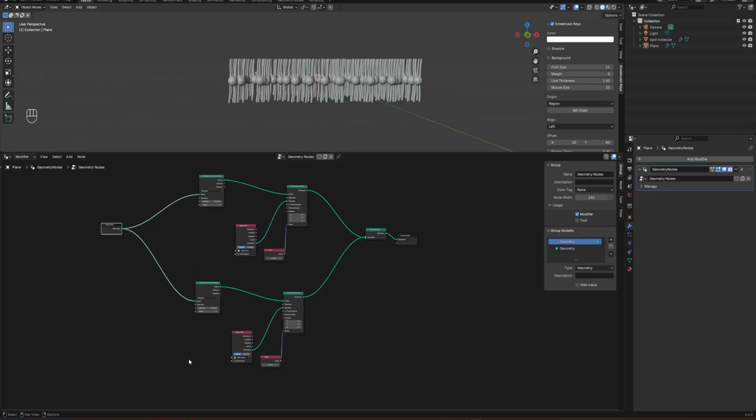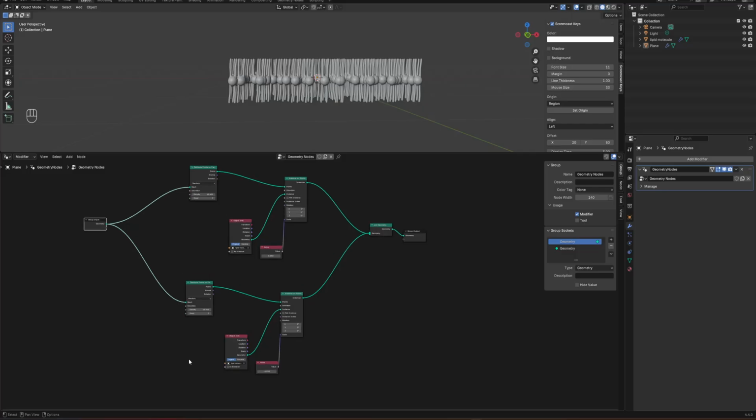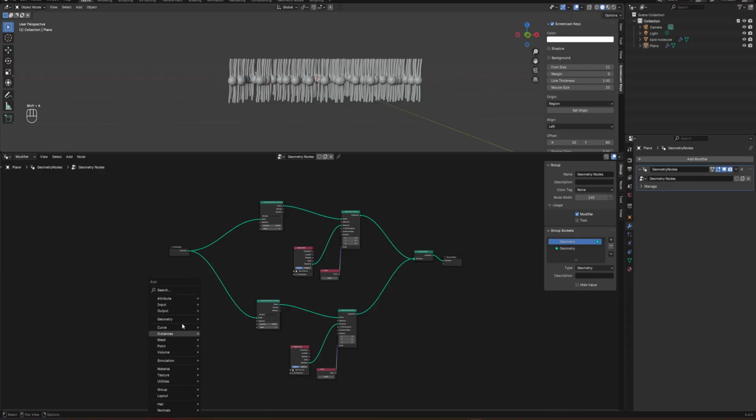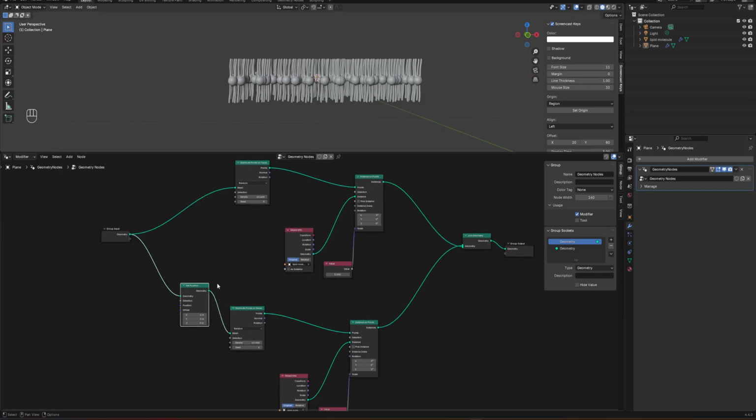In order to do that, you can get a node called set position and apply it here before it goes to the distribute points on faces.